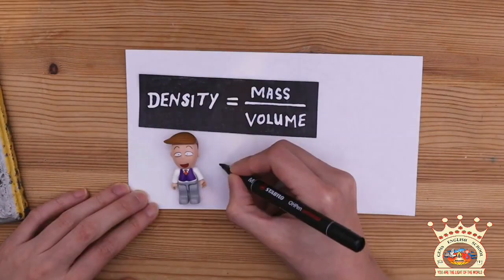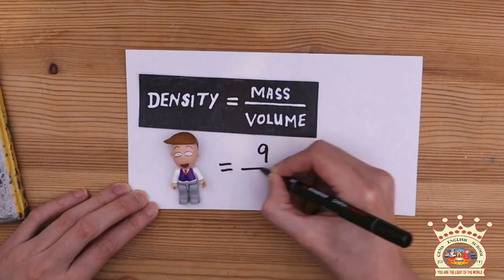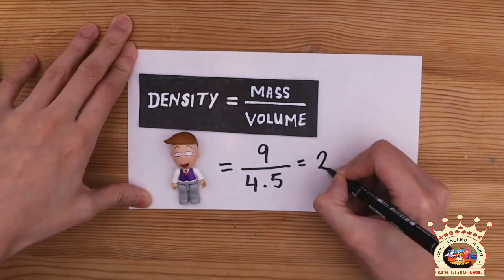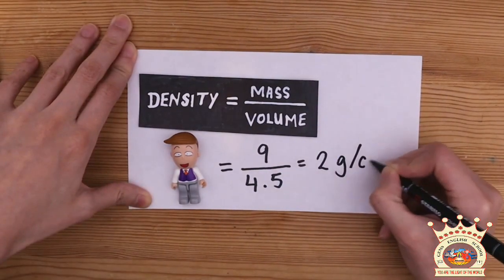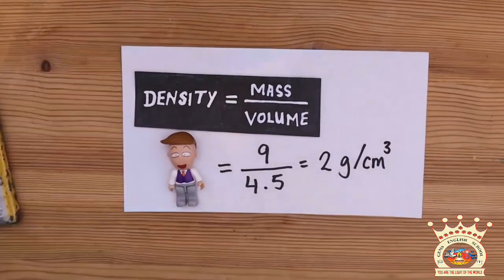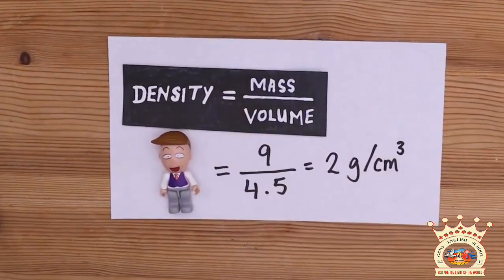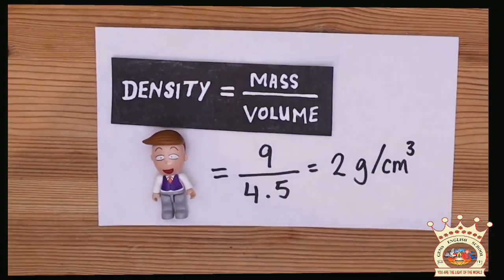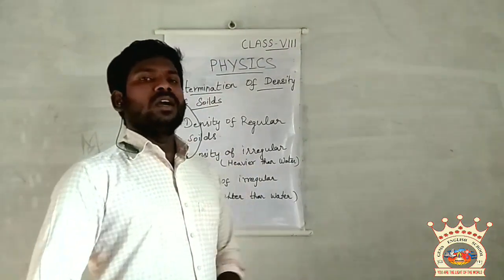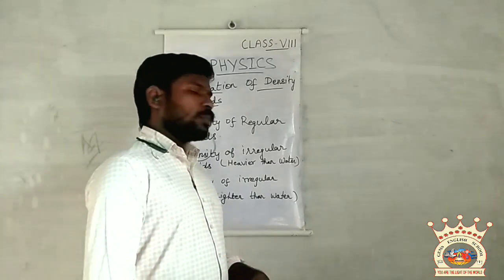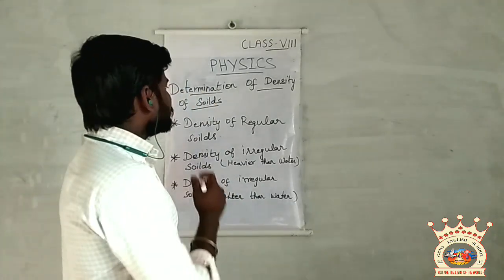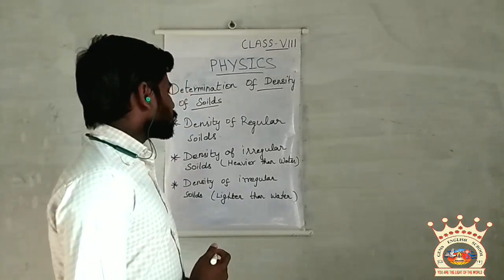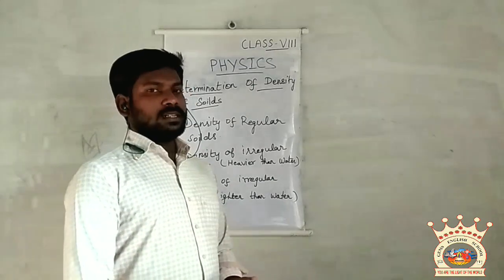Then by knowing mass and volume we can calculate the density of the irregular object: mass equal to 9 grams and volume 4.5 cubic centimeter. By dividing this we get 2 gram per cubic centimeter. Students, I hope that you have understood density of regular solids and density of irregular solids which is heavier than water.